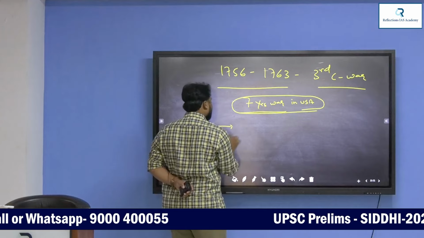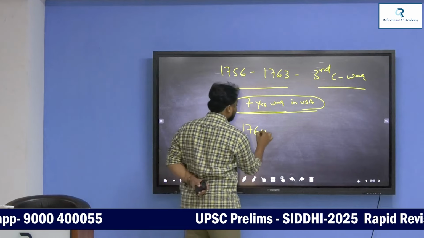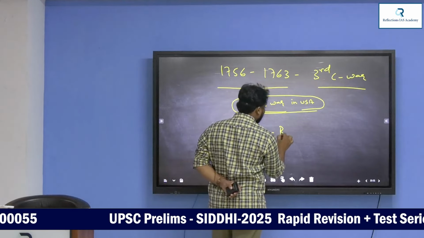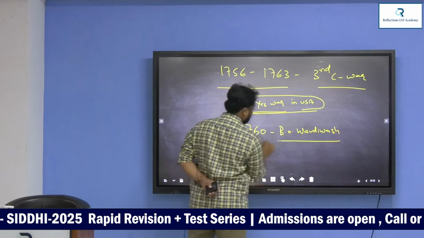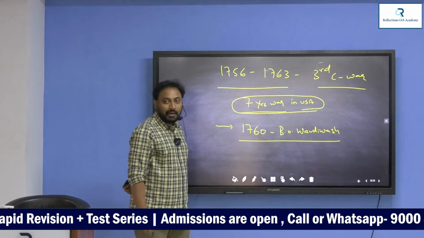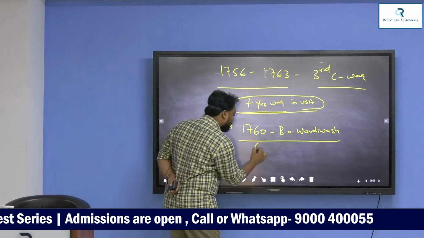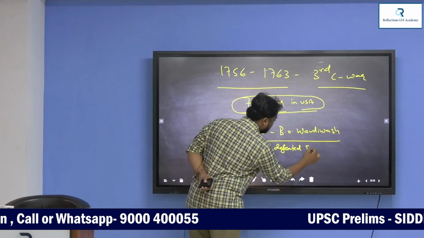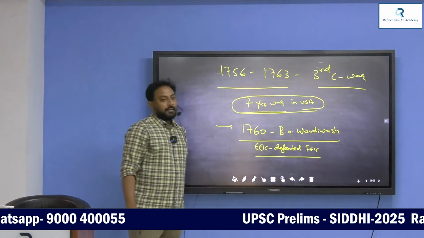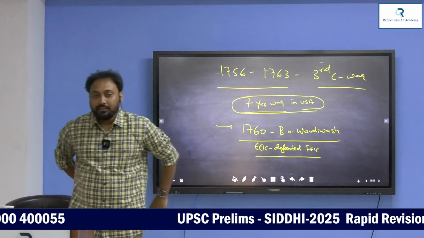In this Third Carnatic War, very, very important: 1760, Battle of Wandiwash. In this Battle of Wandiwash, the English East India Company defeated the French.